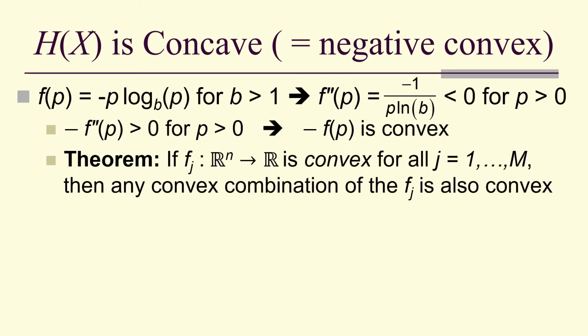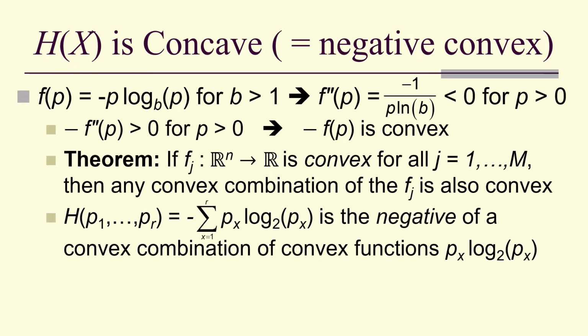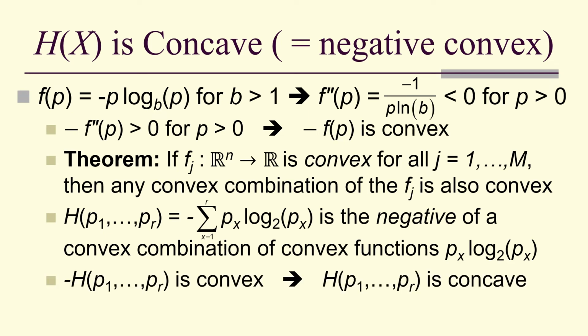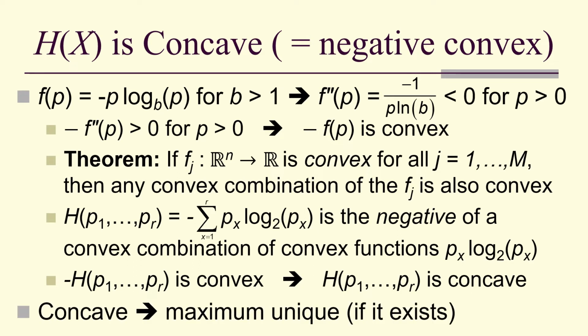We had a theorem: if you have a convex combination of convex functions, the result is convex. And notice that entropy is the negative of a convex combination of convex functions. And therefore, if negative of entropy is convex, then entropy itself is concave. And concavity means that we have a maximum that's unique if a maximum exists.